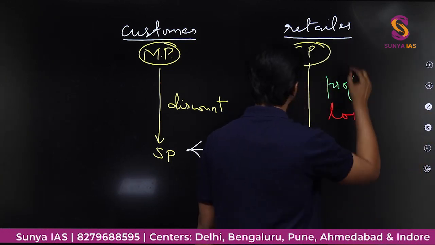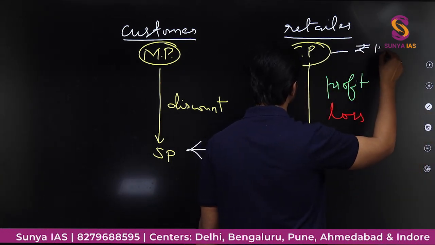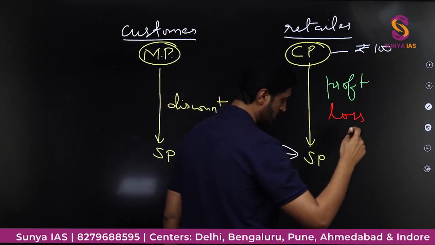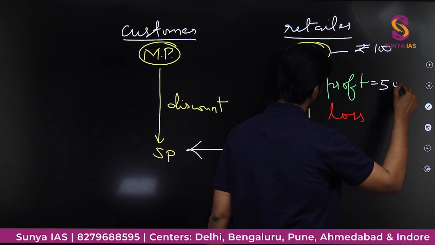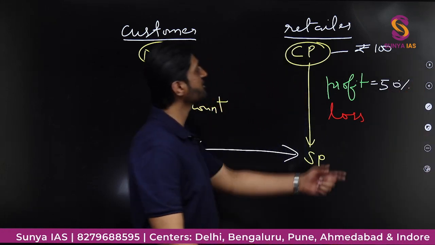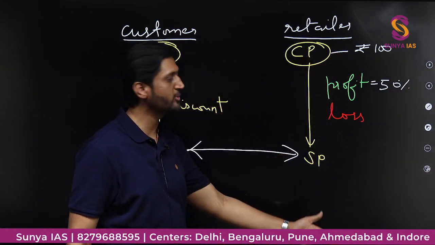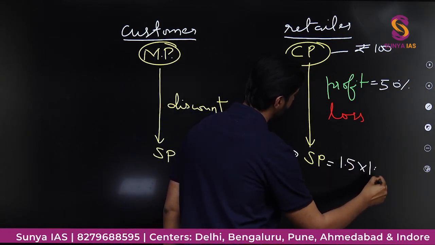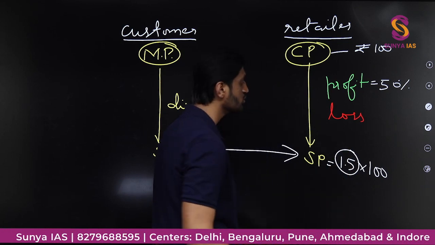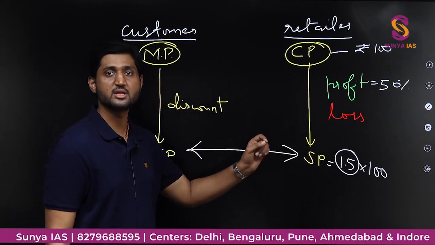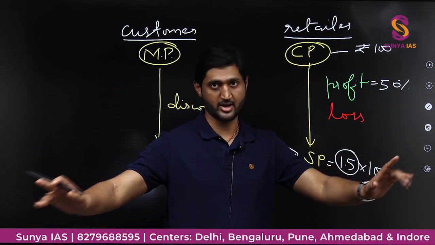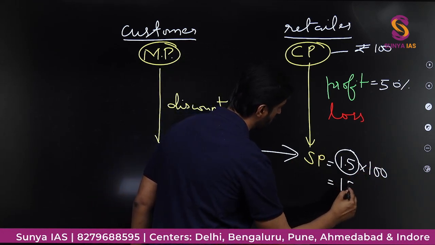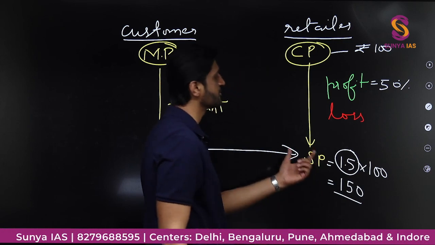So let us say the cost price is rupees 100 for a particular good, and on this he is earning a profit of, let's say, 50%. If there is 50% profit, what is the selling price going to be? It is going to be 1.5 times 100. Please pay great attention to this now, because this will make your life a lot easier. I guarantee that. Okay, and then you will get the value of 150. This is the selling price.